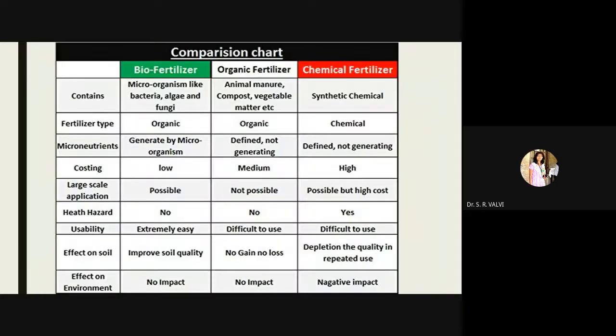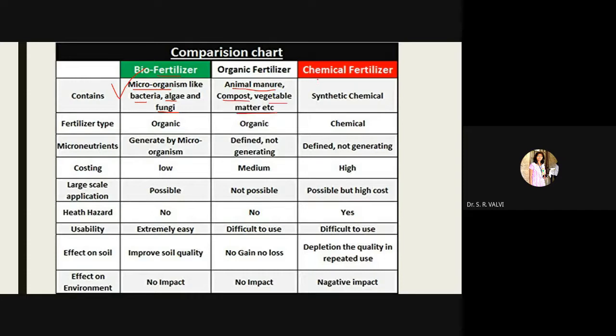Now see here, I have given the comparison chart of biofertilizer, organic fertilizer and chemical fertilizer, right? So here, clear cut, in case of biofertilizer you can see directly the microorganisms are present, being used as biofertilizer: bacteria, algae and fungi. In case of organic fertilizer, animal manure, compost, vegetable matter is added, right?